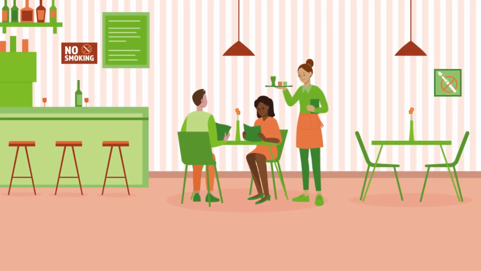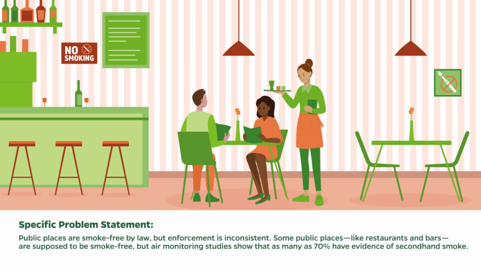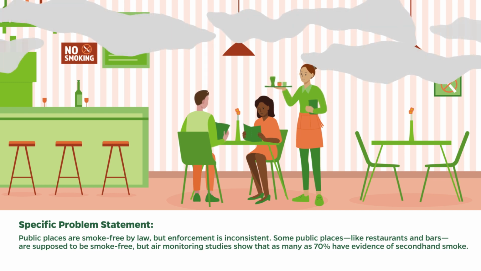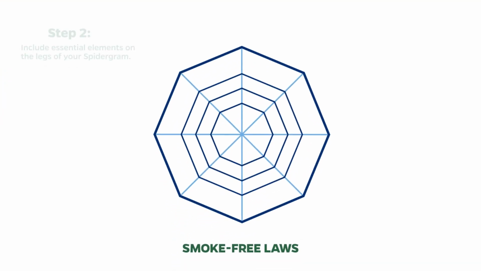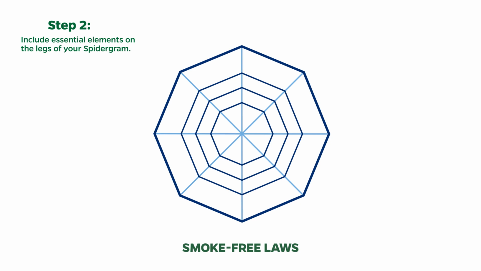In this example, the area of tobacco control needing urgent action is protecting people from tobacco smoke with smoke-free public places. The specific problem is that people continue to smoke in places where smoke-free laws are in place. For any of these tobacco control action areas, some essential elements are needed to achieve progress in controlling the tobacco epidemic. Step 2. Write these elements on the legs of the spidergram.